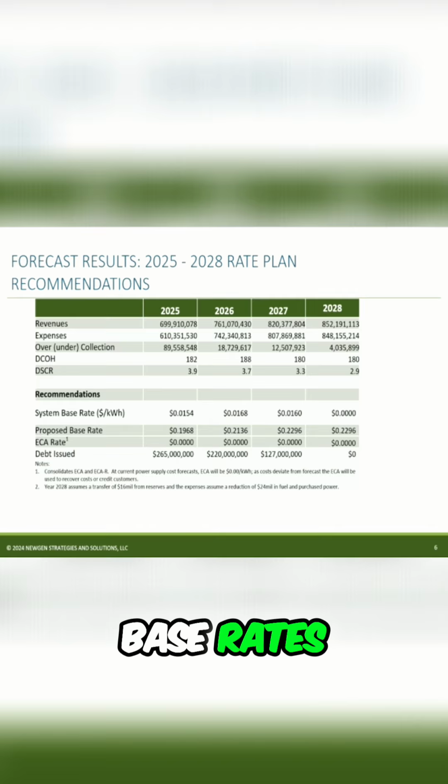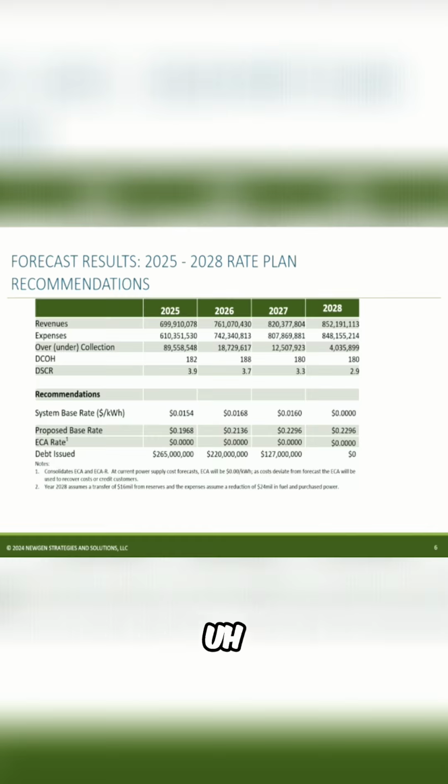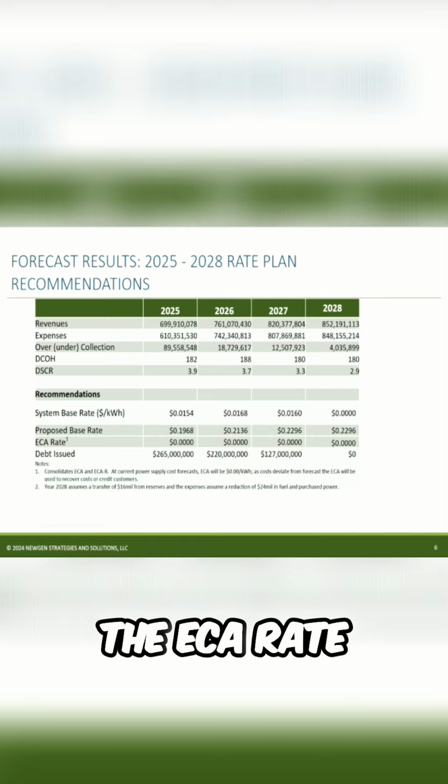The proposed base rates are shown here at 19.68 cents, then 21.36, and you can see the changes year over year here on this line. And then finally leveling off in 2028, there are no more changes from 27 to 28. You can see here the ECA rate.